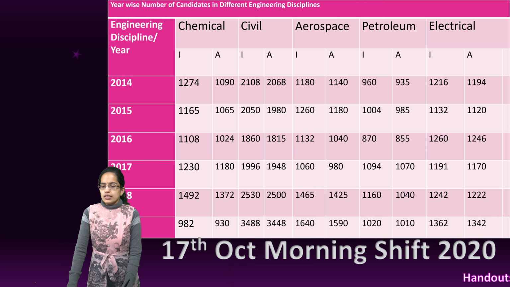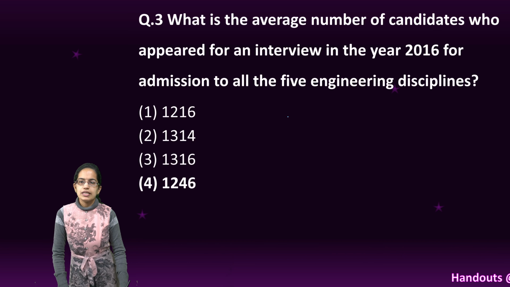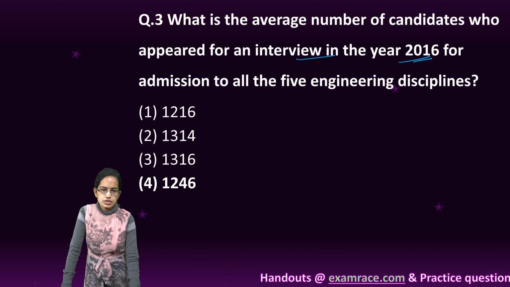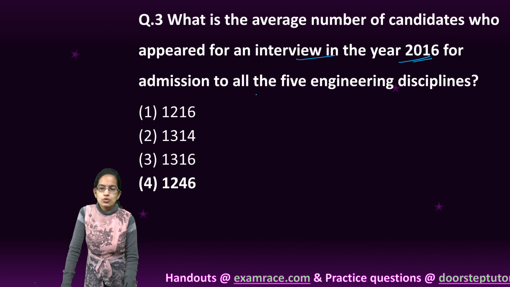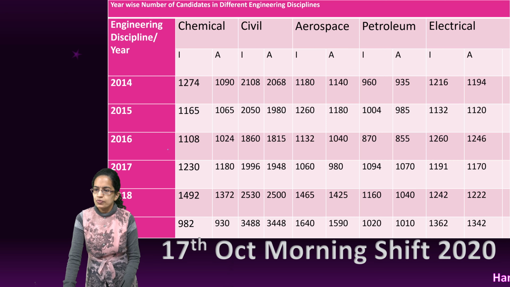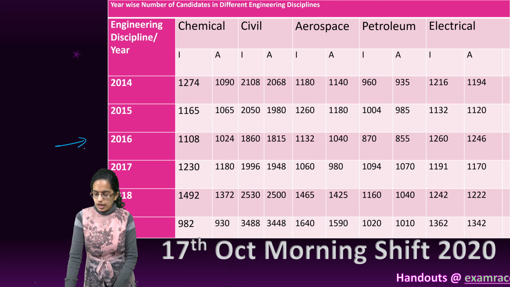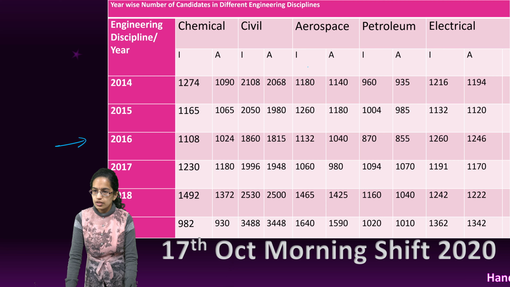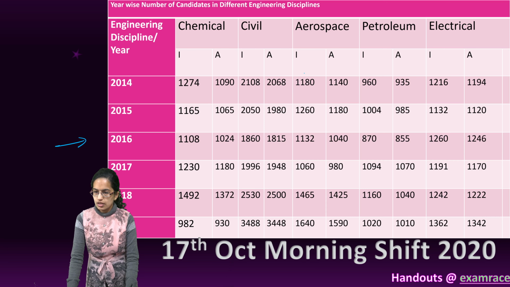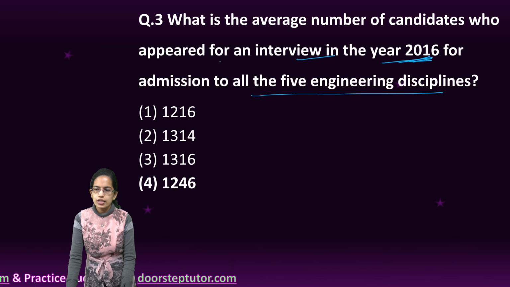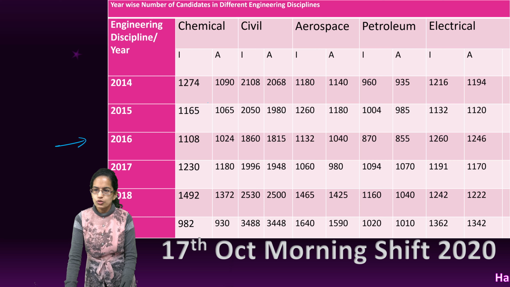The next question based on the same table is the average number of candidates who appeared for an interview in the year 2016 for admission to all the 5 engineering disciplines. Now we are talking about across disciplines within a year. Across 2016, I am talking about who appeared for the interview, not who got admission.